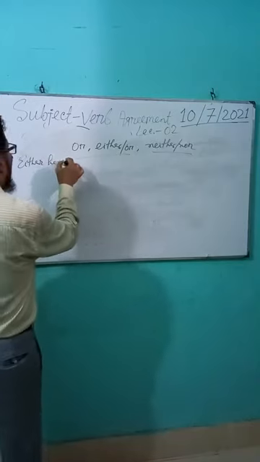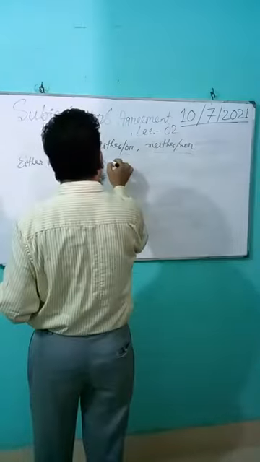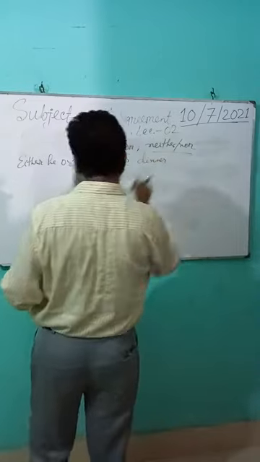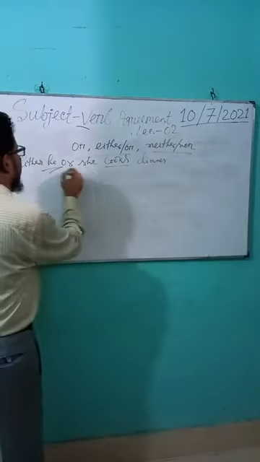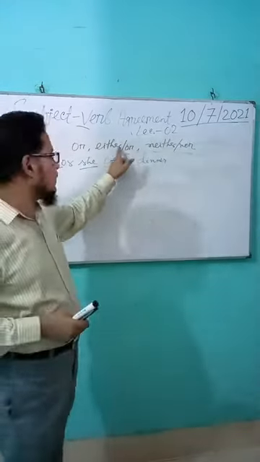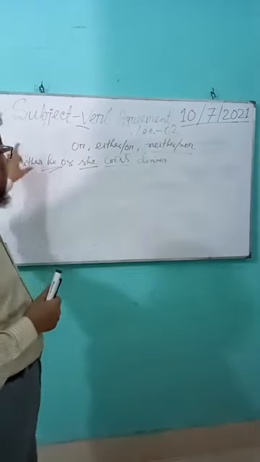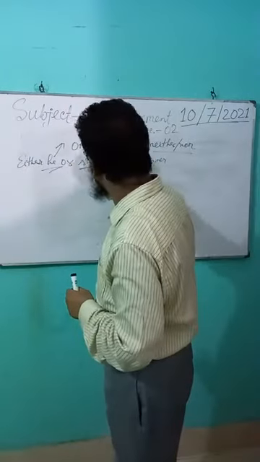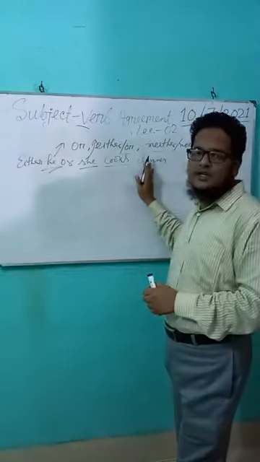Either he or she cooks dinner. When two singular subjects are connected with or, either or, neither nor, the verb must be singular. I mean it requires a singular verb. He is a singular subject, she is a singular subject, so the verb must be singular. Either he or she cooks dinner, not cook dinner.